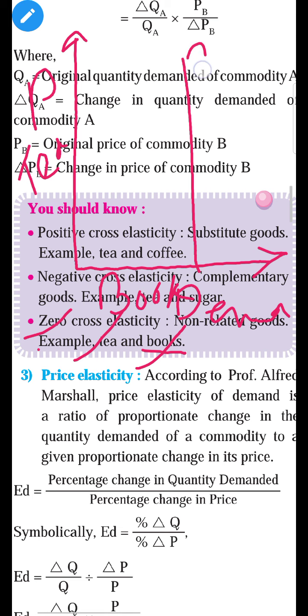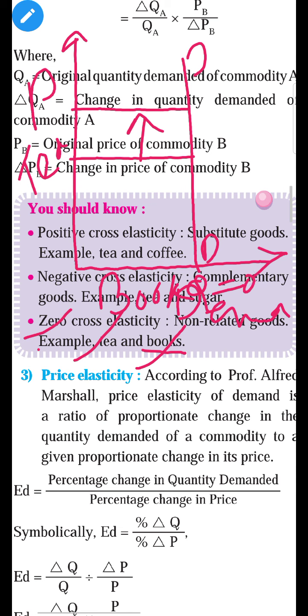Why? Because when the price of tea increases, whether from 30 rupees to 40 rupees, there is no change in demand for books. Demand for books is constant.